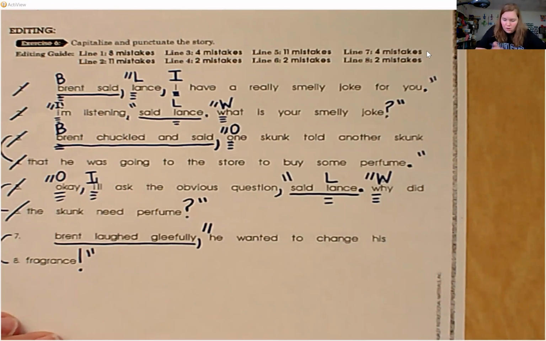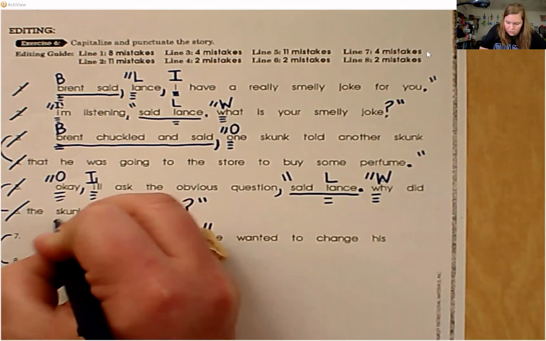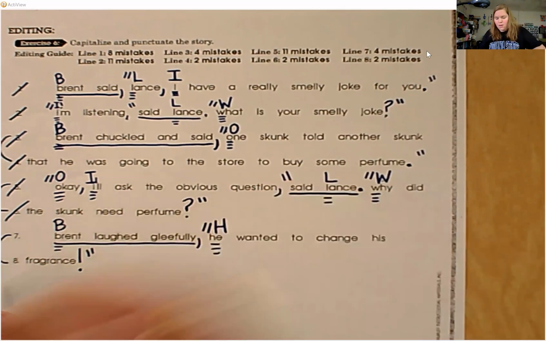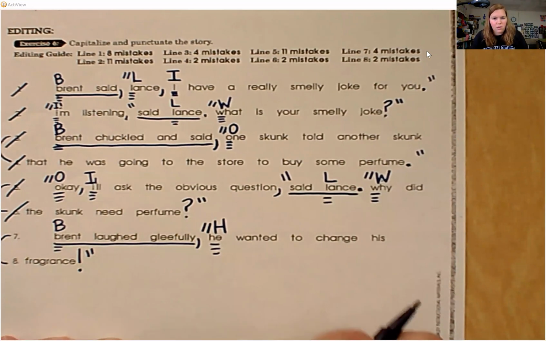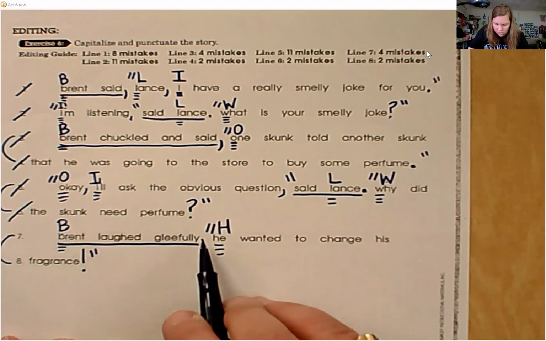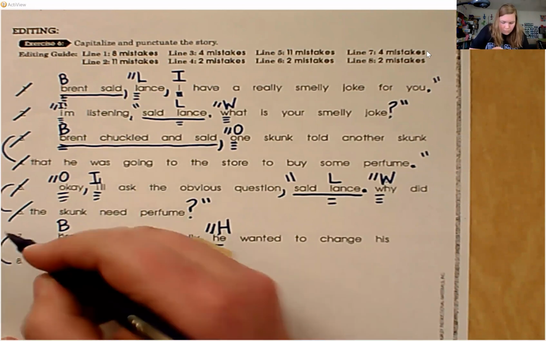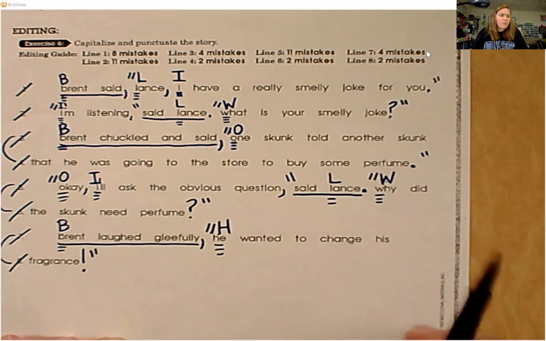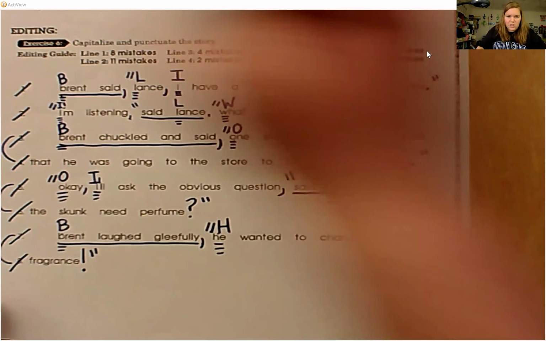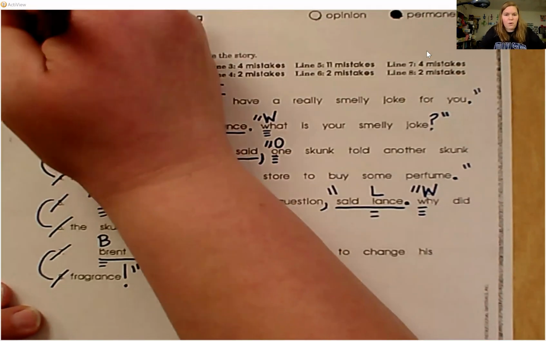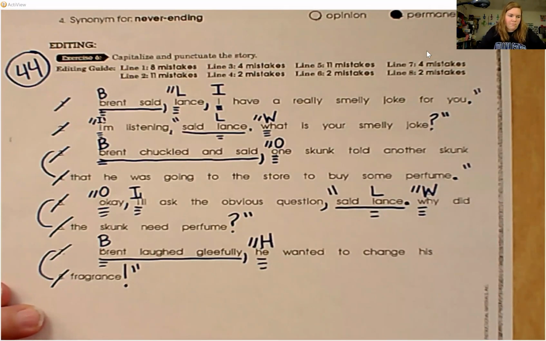So let's find capital letters. Brent needs to be capitalized. And then he starts the sentence. So let's check to make sure that we found all the mistakes here. Line 7 has 4. 1, 2, 3, 4. And line 8 has 2. 1, 2. Perfect. So on your test, this whole section is actually worth 44 points. If you added together all the mistakes, that's worth 44 points.